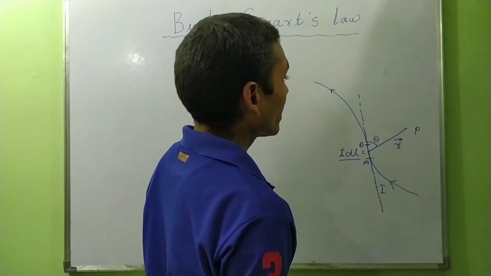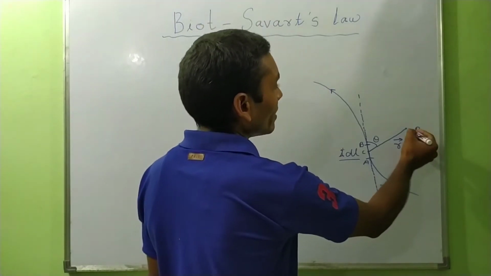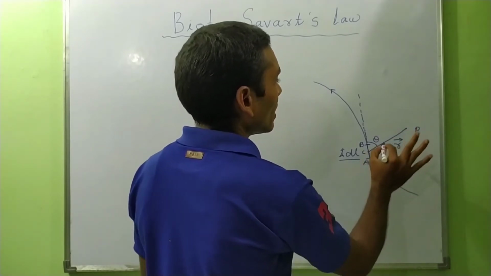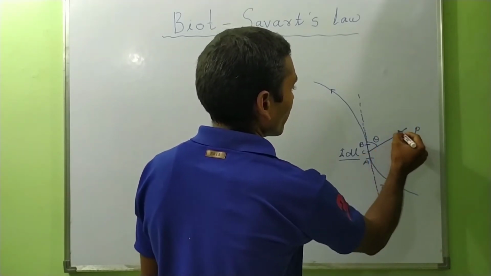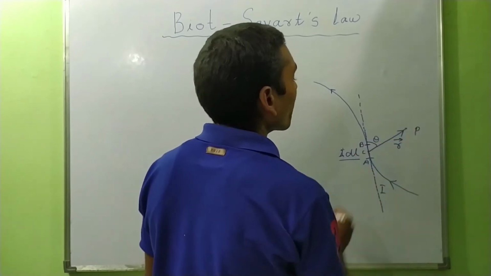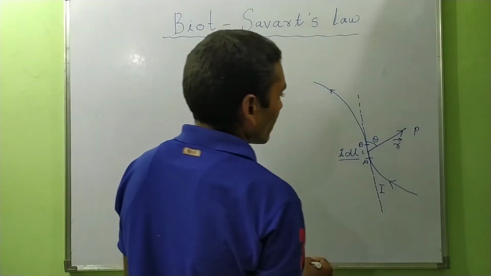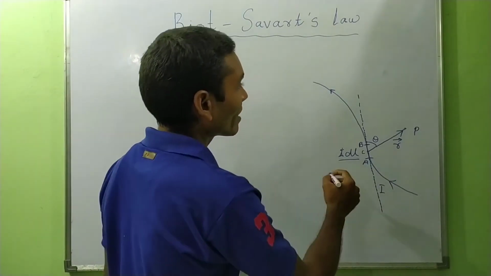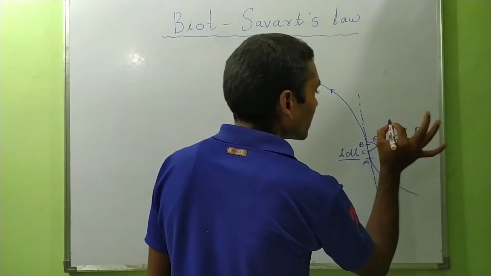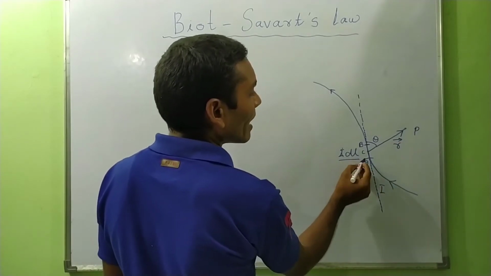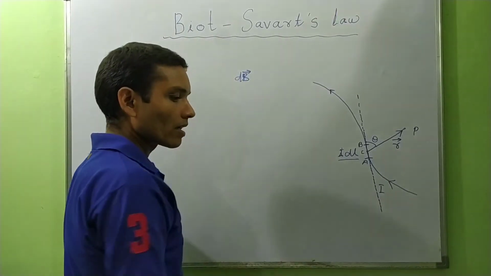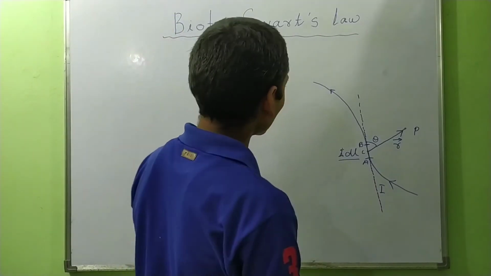Now we have to find the intensity of the magnetic field at point P, and the direction of the position vector will be from C to P. Biot and Savart told us that the magnetic field produced at point P due to the small element dl is vector dB, because the magnetic field is a vector quantity.